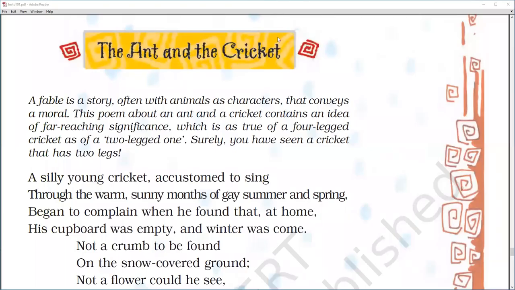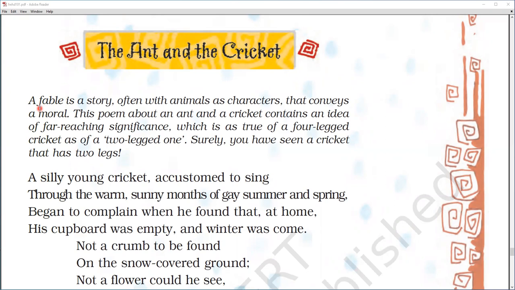So students, now we will start the explanation of the poem The Ant and the Cricket, that is adopted from Aesop's fable. Now firstly we have to understand what a fable is. This is a poem, we all know, but poems are also of different form. Some are, we can say, elegies, some are odes, and like this way the poem we are going to study today is a fable, and fable is a story often with the animals as characters.